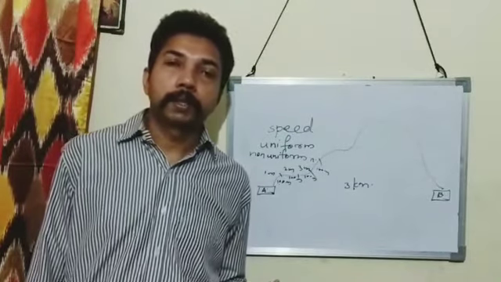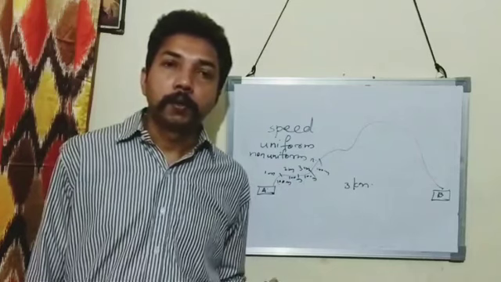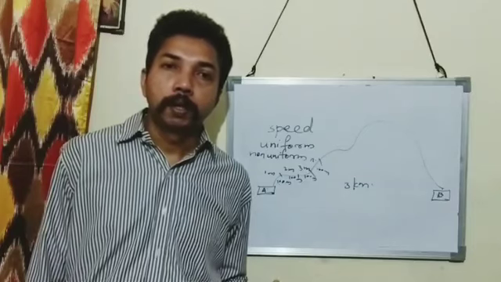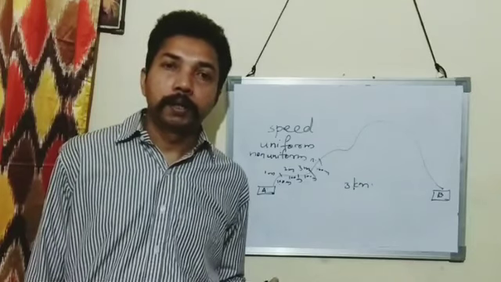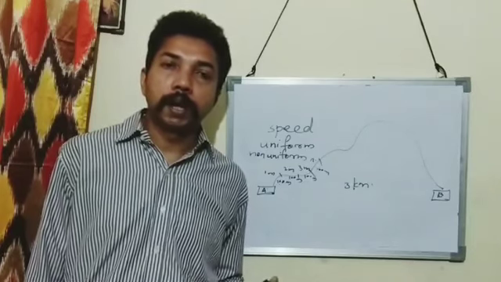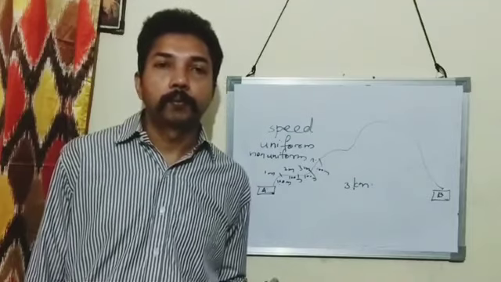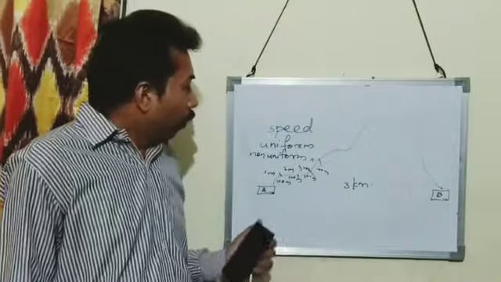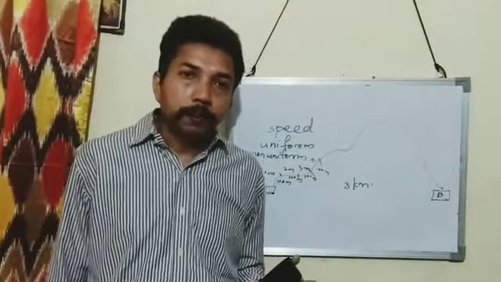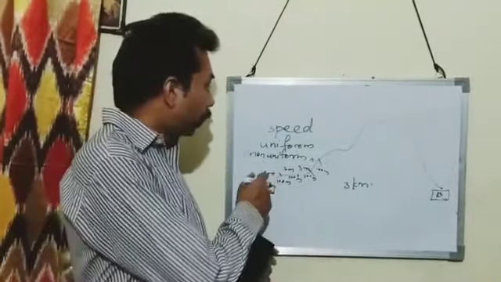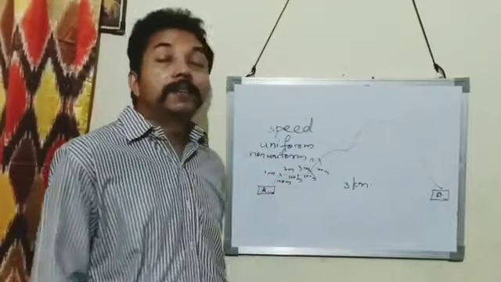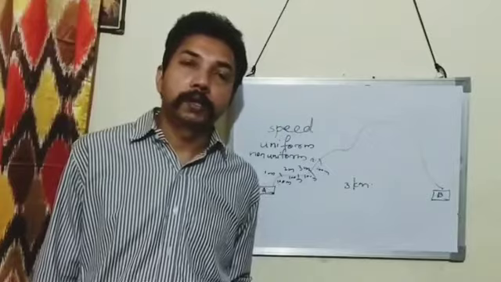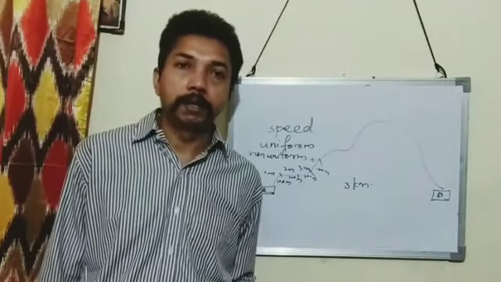So we can say that body has non-uniform or variable speed. When a body covers equal distance in unequal interval of time, body is said to have non-uniform or variable speed. Or we can also say that unequal distance is covered in equal interval of time. Then also body is said to have variable speed.